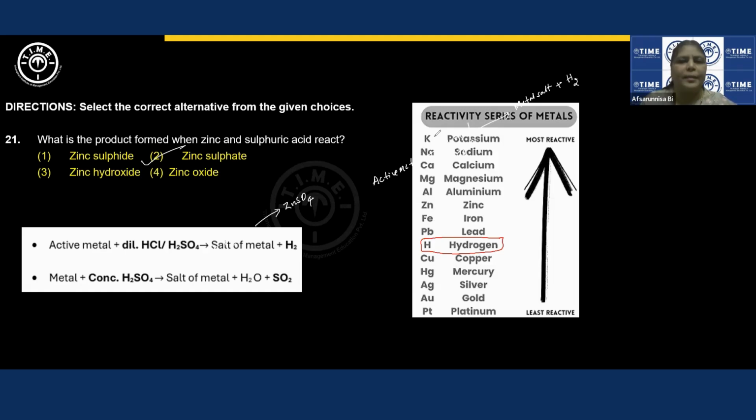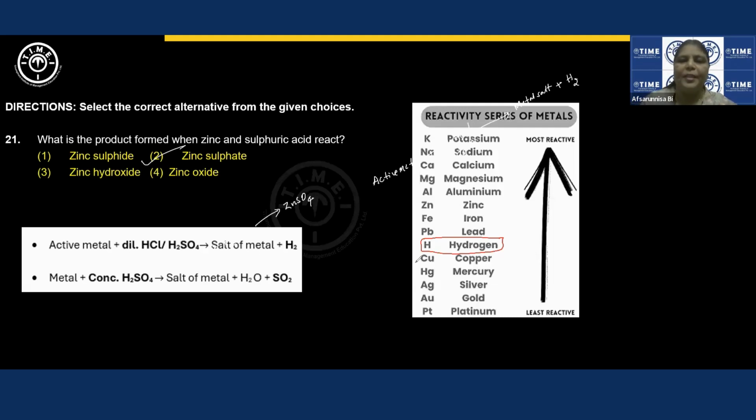Any of these metals, when they react with dilute mineral acids, except HNO3, I'm not talking about HNO3, only HCl and H2SO4, then because they displace hydrogen from the acids, we get hydrogen as one of the products, right? You will see such kinds of questions as I move ahead.